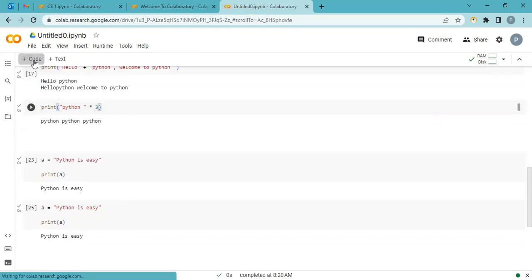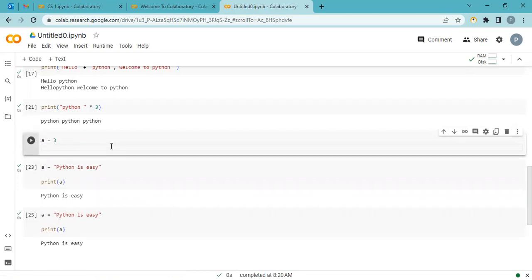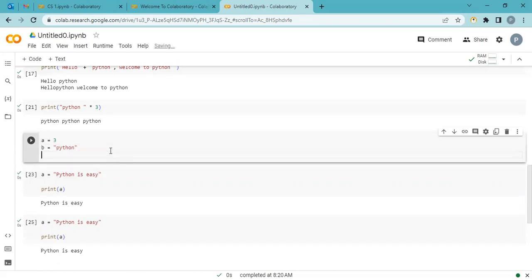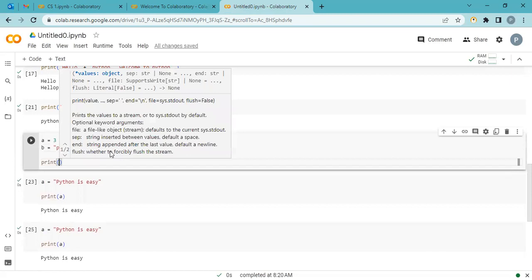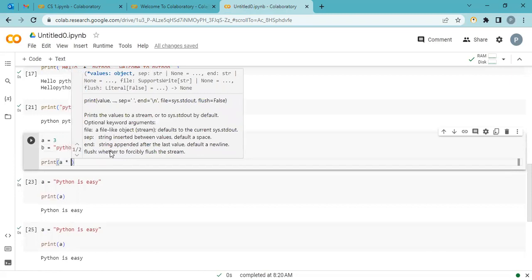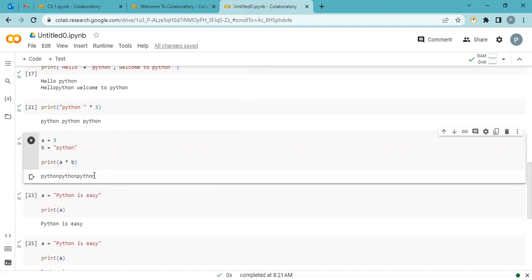Let me add the same example below. A is equal to 3. B is equal to Python. And I am using a print statement, but this time I am not using the direct value. I am using a variable. A multiplied by B. The output is the same. Okay, Python.